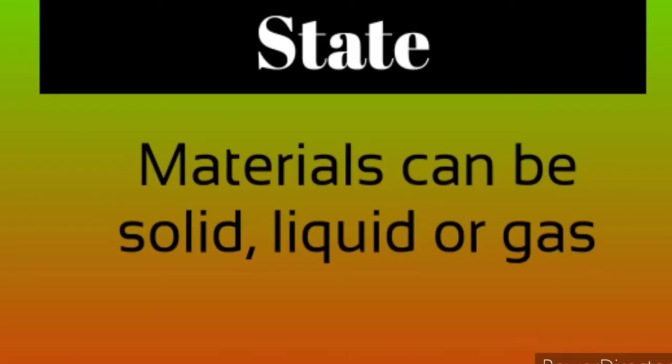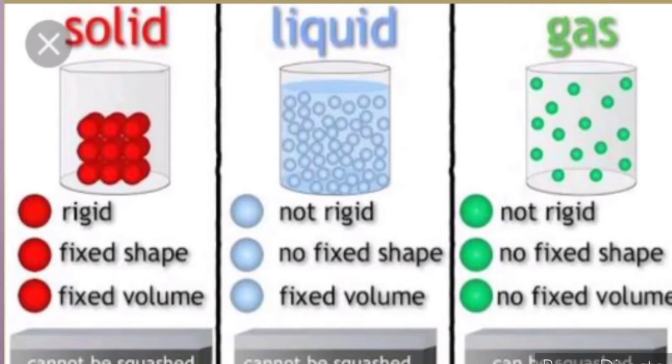Next is the state. According to the state of matter, it can be of three categories: solid, liquid and gas. If we talk about solids, what happens? The molecules are very close to each other, so they have a fixed shape and a fixed volume. They both do not change.